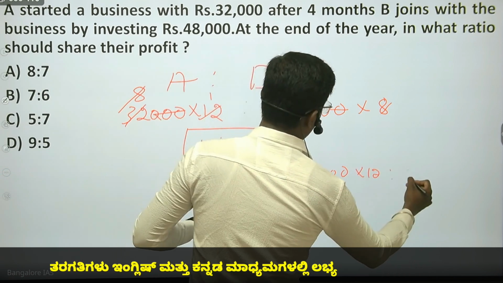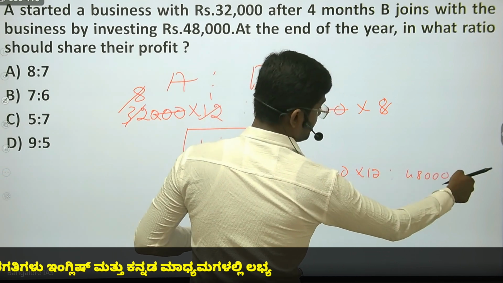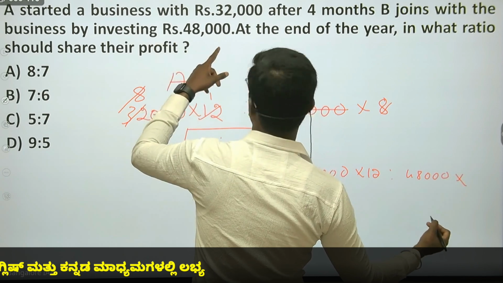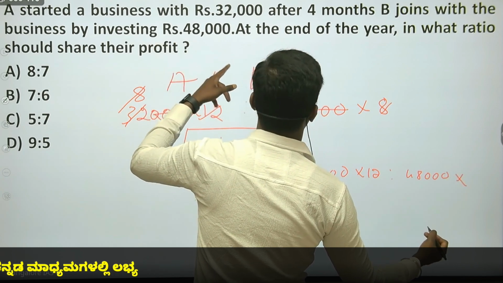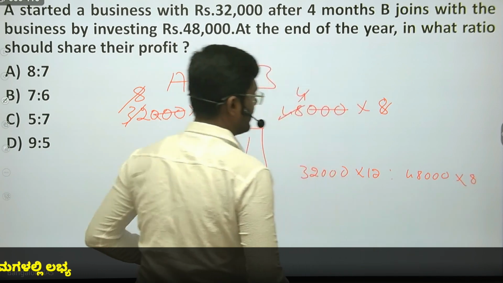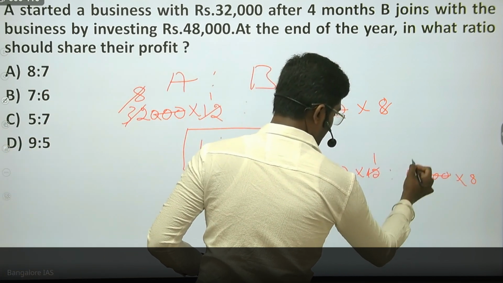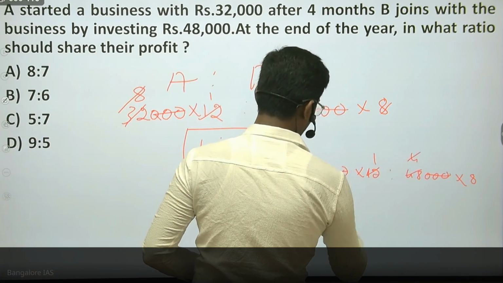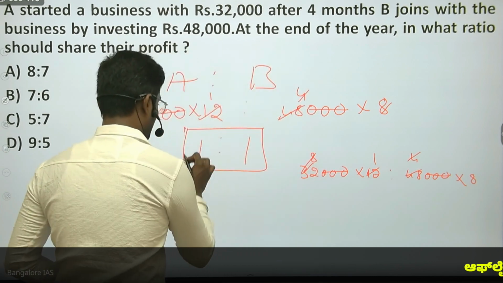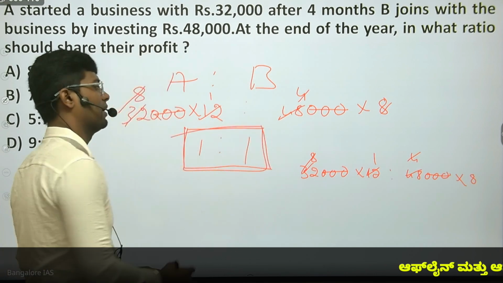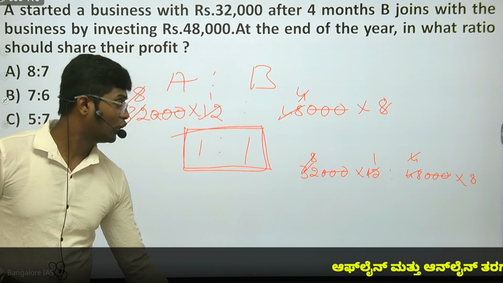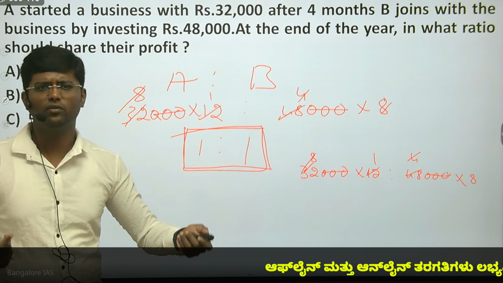B joined him with 48,000. Just the investment is there, but he was there only for what? After 4 months means 8 months he'll be there. So 12 1 times, 12 4 times. So 4 1 times, 4 8 times, which is 1:1. Profit will be distributed equally. Why? Because the investment is more but for 4 months he was not there.